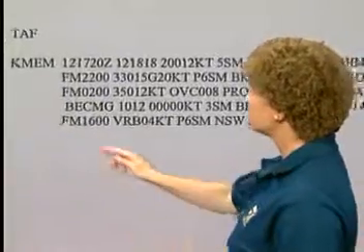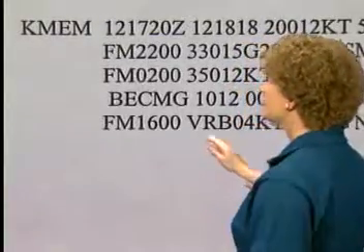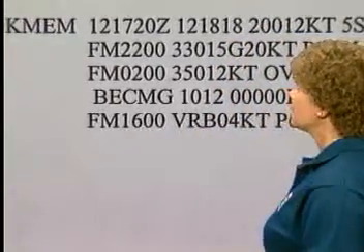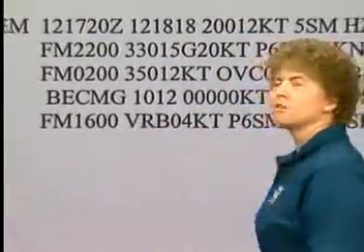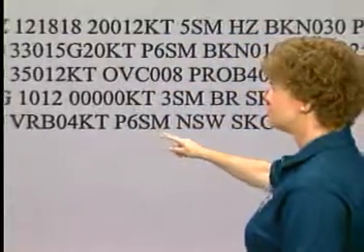Now let's take a look at the next line and see what we've got there. Here's another from group, and from 1600 Zulu, the wind is expected to be variable at a velocity of 4 knots. You'll also have a visibility of +6 statute miles.